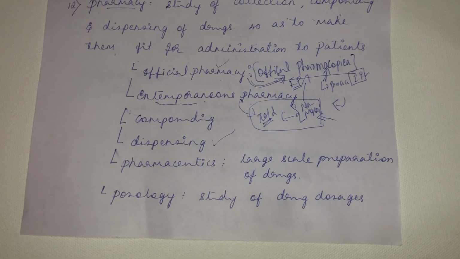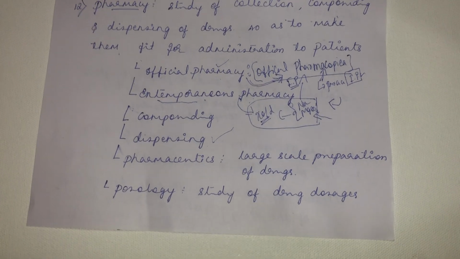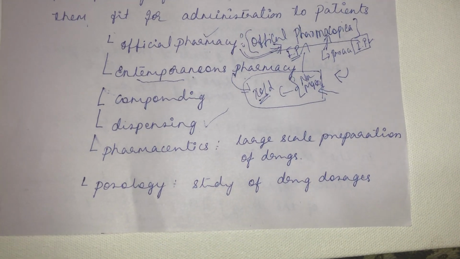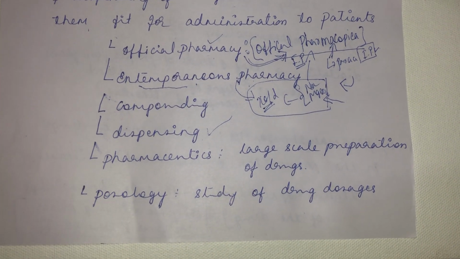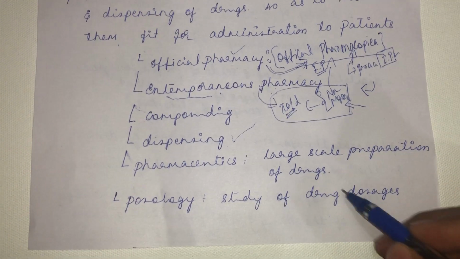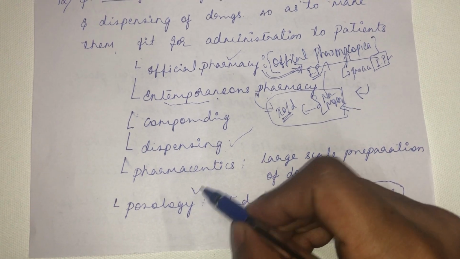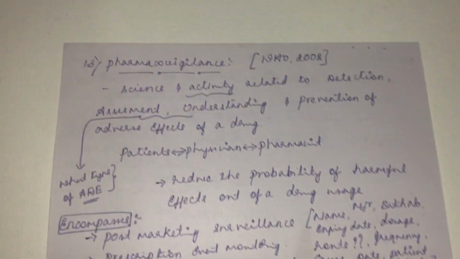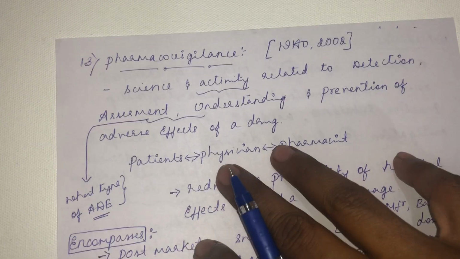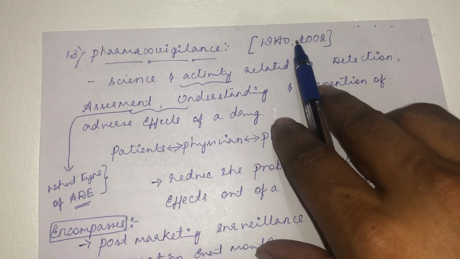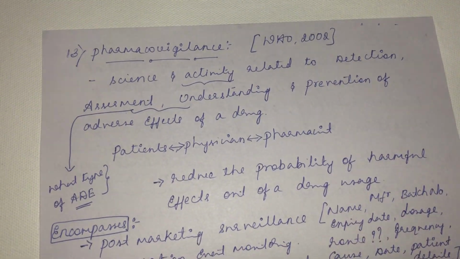Likewise the term pharmaceuticals. Pharmaceuticals is a firm involved in the large scale preparation of the drug. Likewise there is another term called posology. Posology is the study about the drug dosages. The study about the drug dosages comes under posology. And the next term is pharmacovigilance. Pharmacovigilance came into picture during 2002, where the World Health Organization introduced this word.